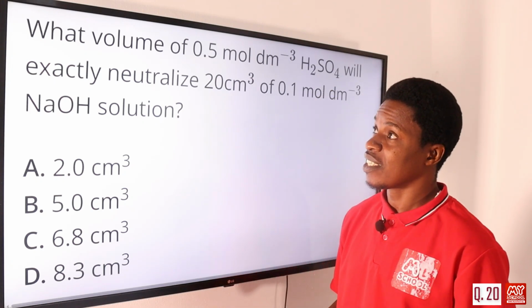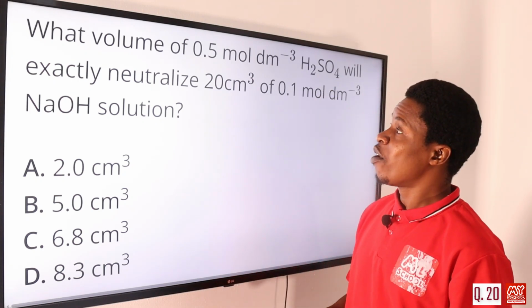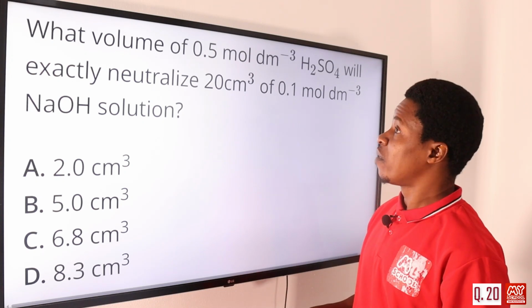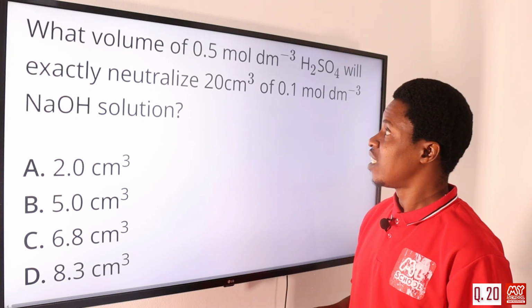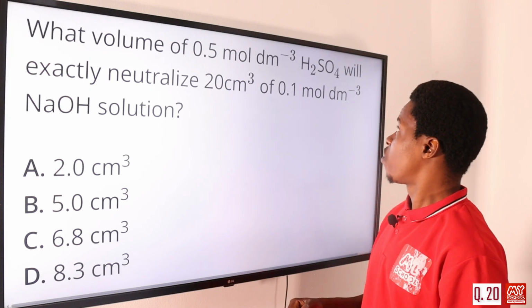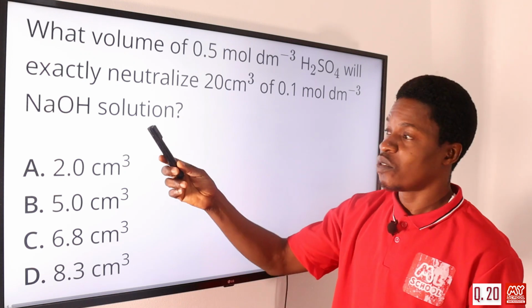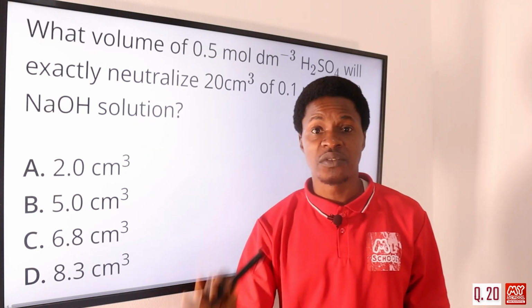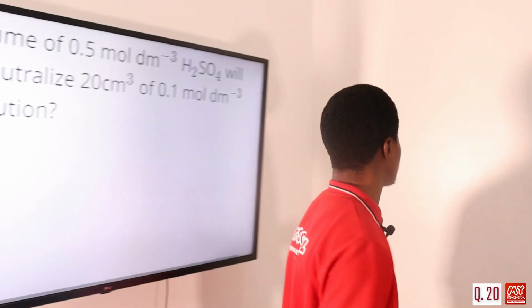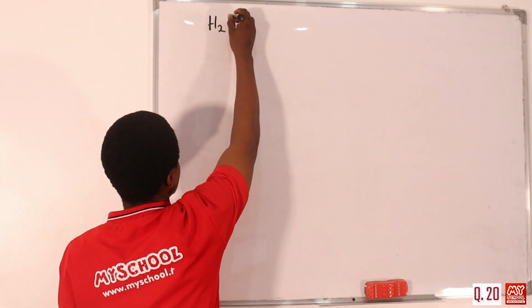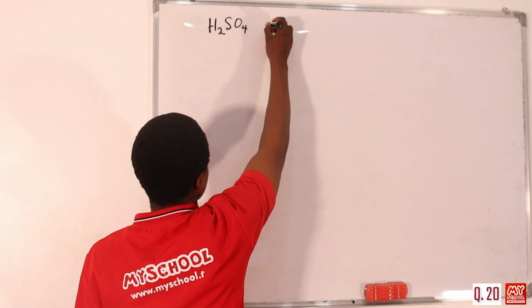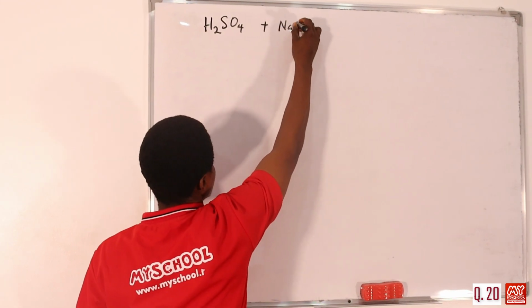Question number 20. What volume of 0.5 mol/dm³ H2SO4 will exactly neutralize 20 cm³ of 0.1 mol/dm³ sodium hydroxide solution? So we need to write out a balanced chemical equation. It's between H2SO4 and NaOH, sodium hydroxide.